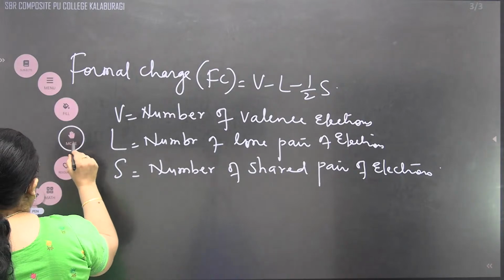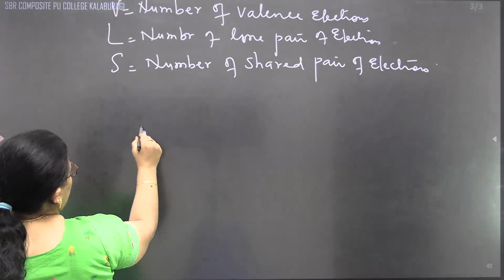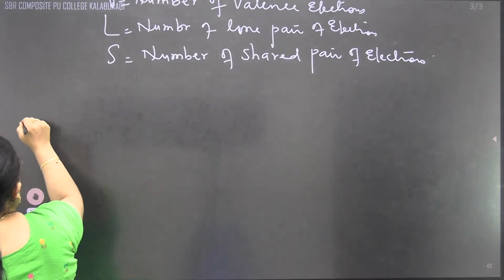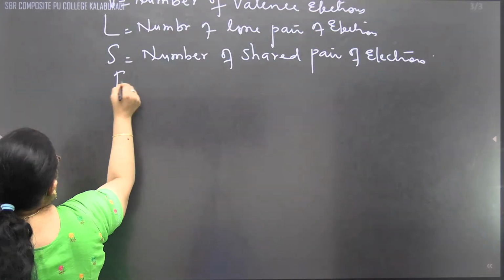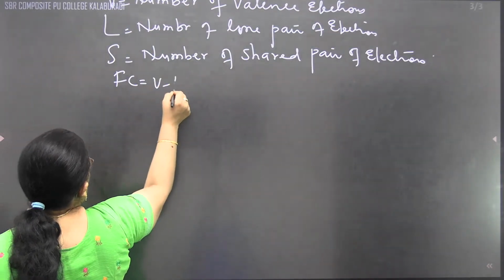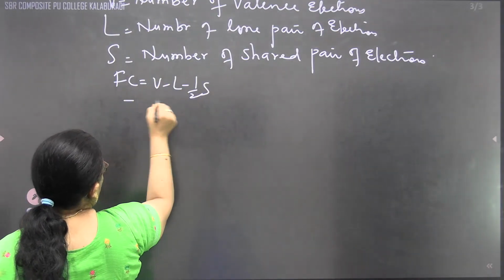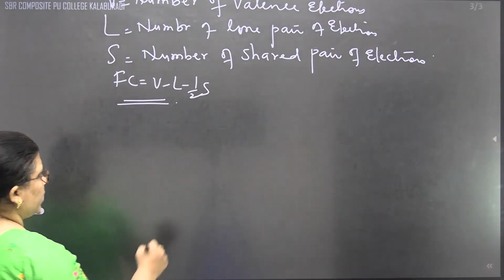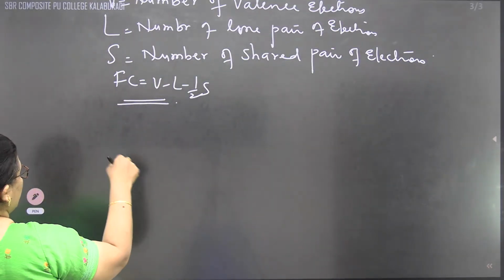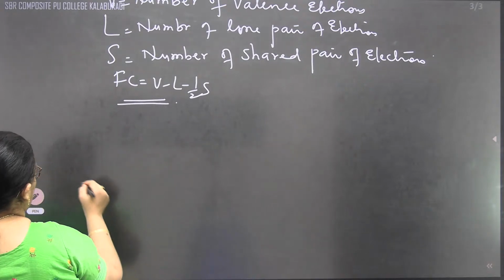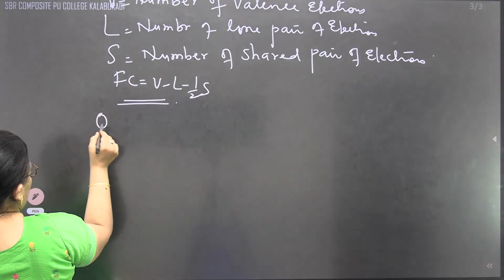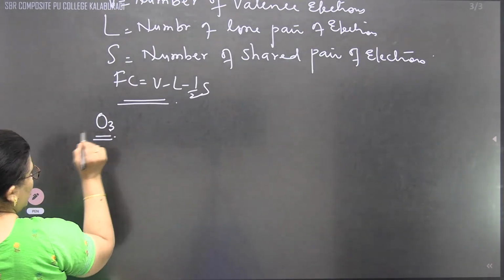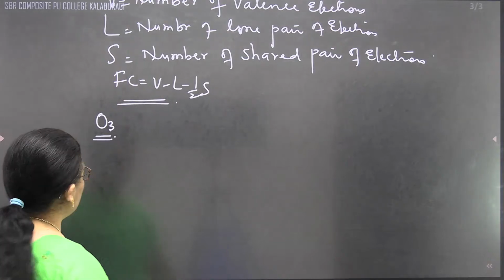Let us move to the examples one by one. Quickly we'll go to the example, children. Fc is equal to V minus L minus half of S. We know the resonating structures. We have already read about them, but we are going to discuss resonating structures in the next one. Let us take the first example, the O3 molecule, that is the ozone molecule.